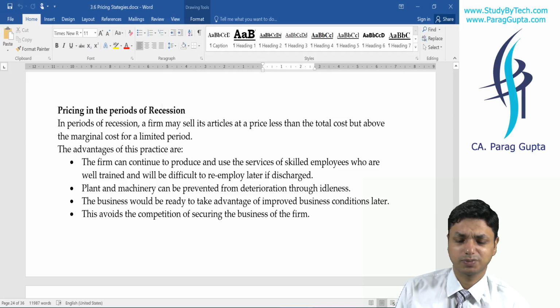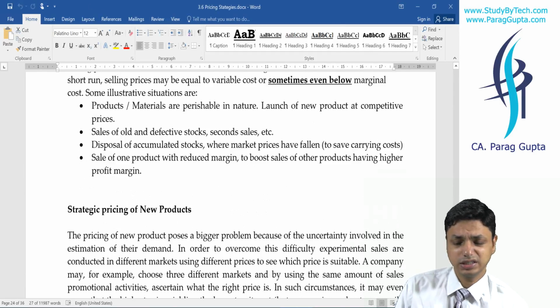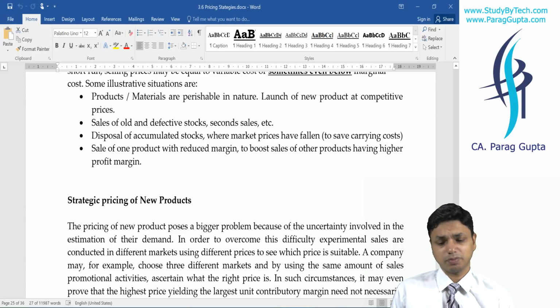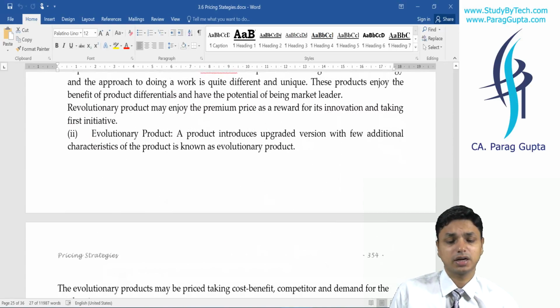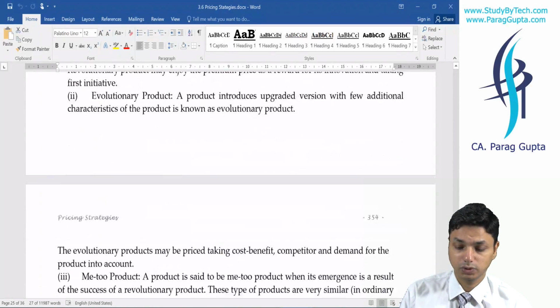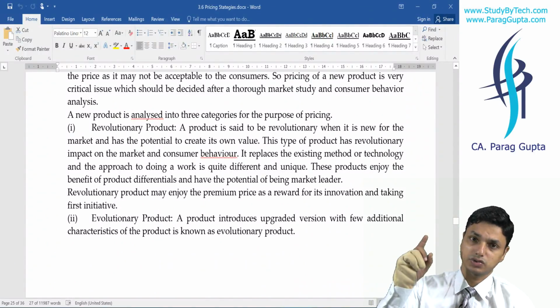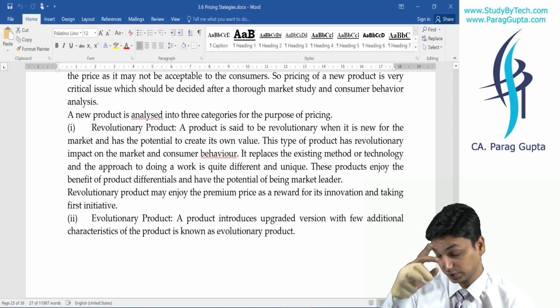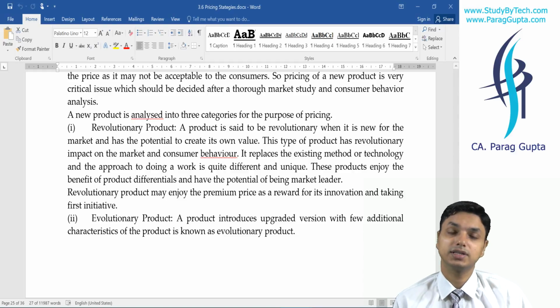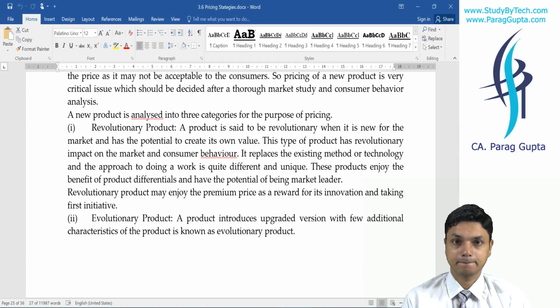You can read on your own what pricing in recession is. These are not big things. The only thing is, one more thing, there are two kinds of pricing: one is skimming pricing, and the second one is penetration pricing.